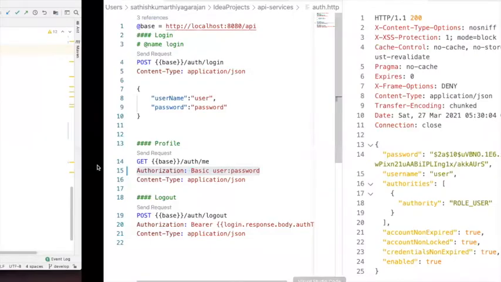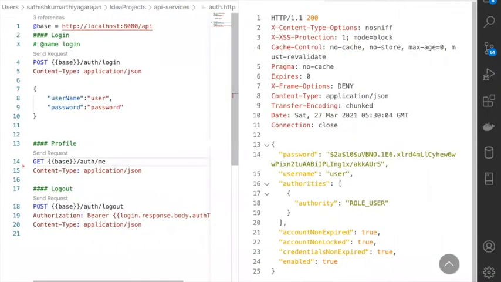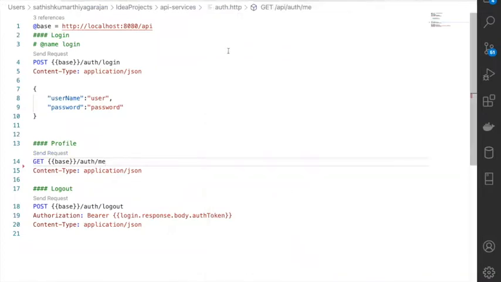Now before we go to that, actually I'm not passing this authentication now. I'm just going to send the request. It should throw me an error. Sorry to interrupt you. Yes, Sugandh. I just wanted, could you please give me a brief about the resolvers once again? I missed that, I think.